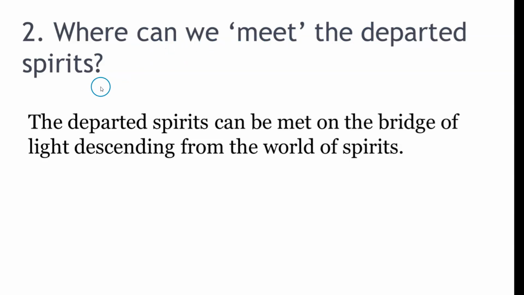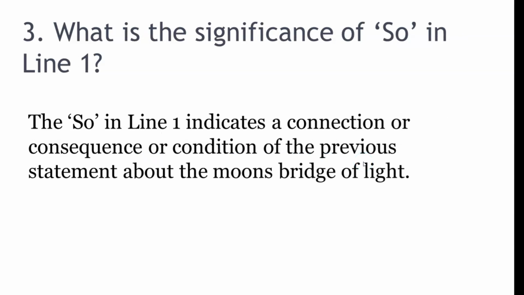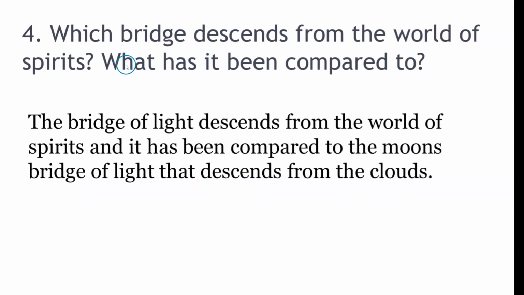Where can we meet the departed spirits? The departed spirits can be met on the bridge of light descending from the world of spirits. What is the significance of so in the line 1? The so in line 1 indicates a connection or consequence or condition of the previous statement about the moon's bridge of light. Which bridge descends from the world of spirits?